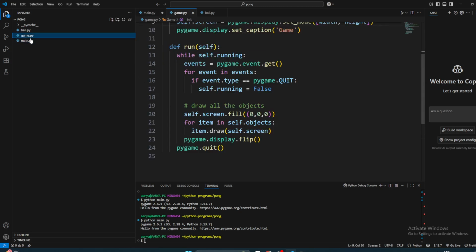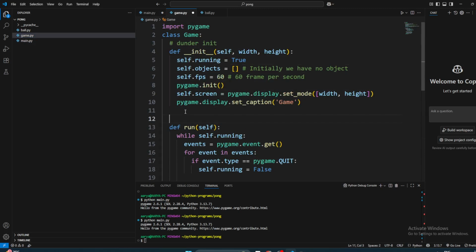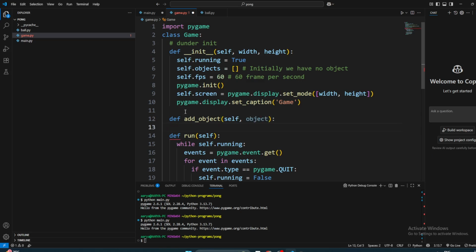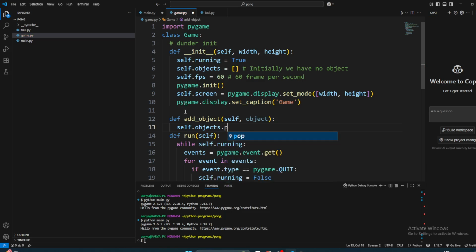Ideally we need a method for adding that object. So we'll write a method called def add_object, taking self and the object itself, and then we want self.objects.push.